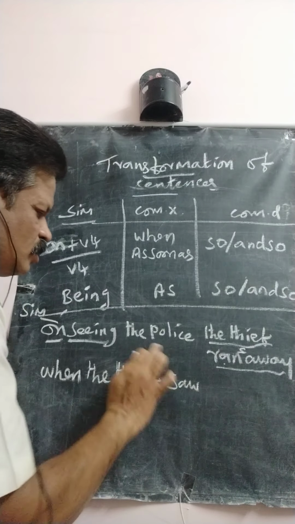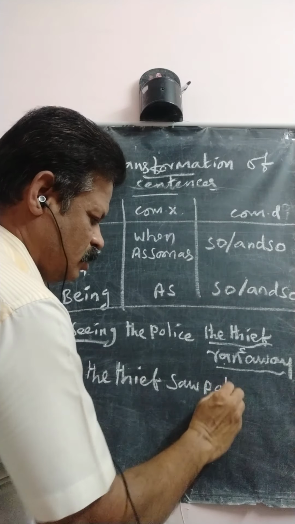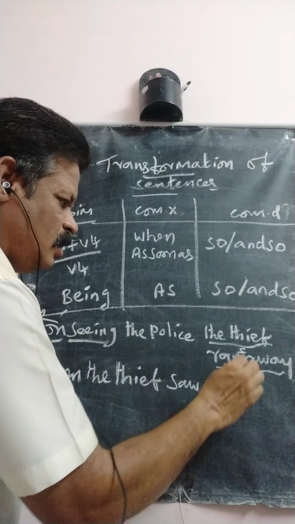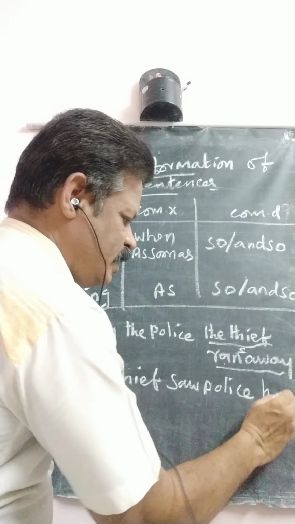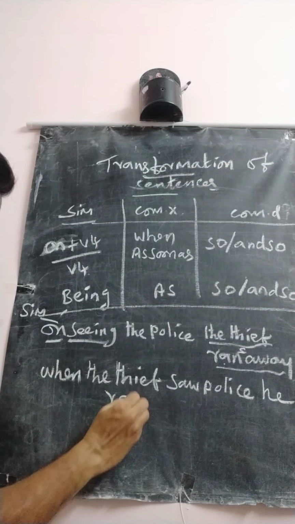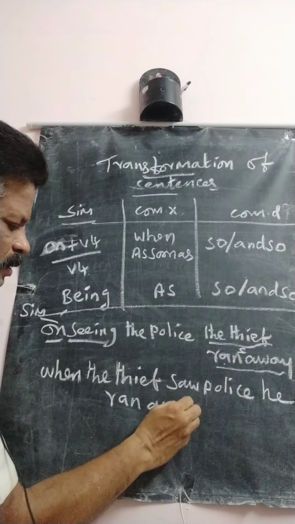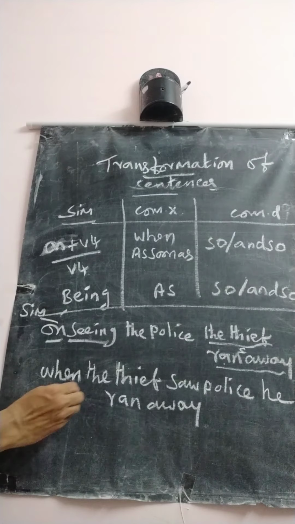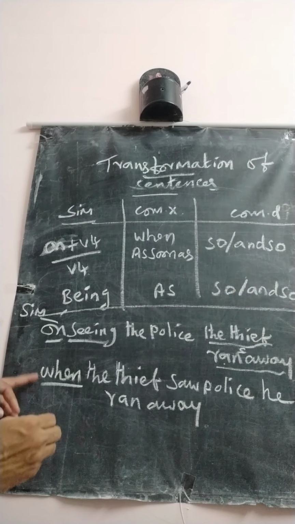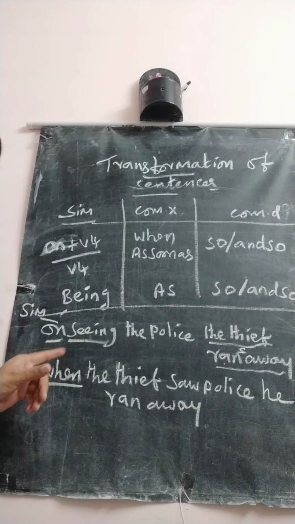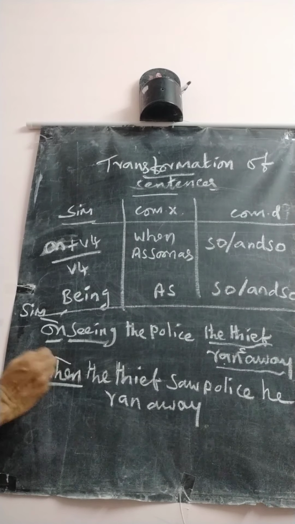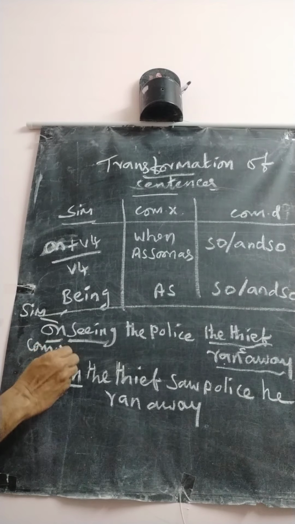When the thief saw the police, then you need not write again the thief. He ran away. That's all. This is a complex sentence because you use here a subordinate conjunction.